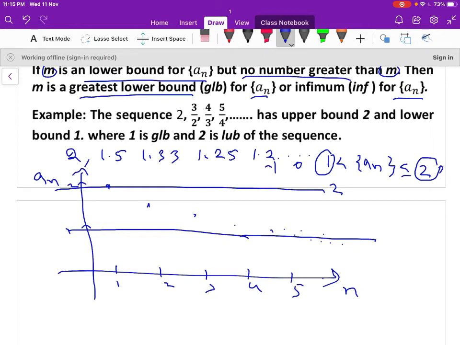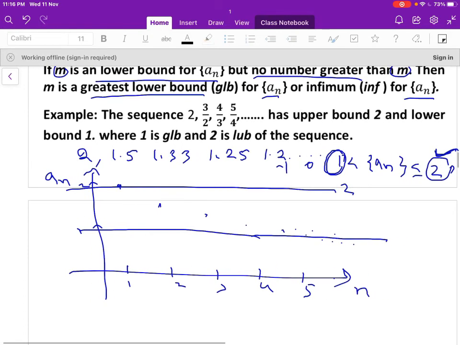But here 2 is the least upper bound. So no such upper bound less than 2 here. So therefore 2 is the least upper bound, and there is no greater number than 1 here. So therefore 1 is the greatest lower bound. So 1 is the GLB of the sequence a_n and 2 is the LUB of the sequence a_n. So let us take another example here.